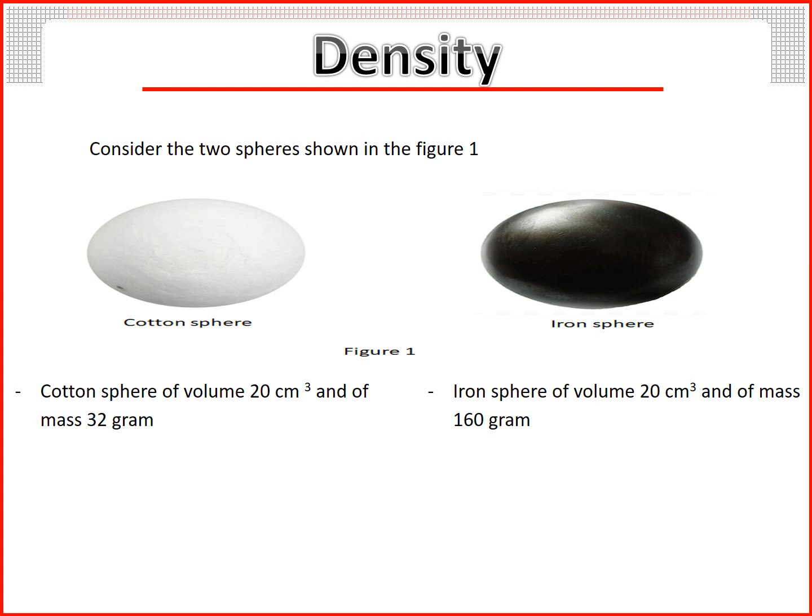The 2 spheres have the same volume, 20 centimeter cube, but the quantity of matter in iron sphere is greater than the quantity of matter in cotton sphere. Then, iron sphere is more dense than cotton sphere, since it contains a quantity of matter more than cotton sphere in the same volume.